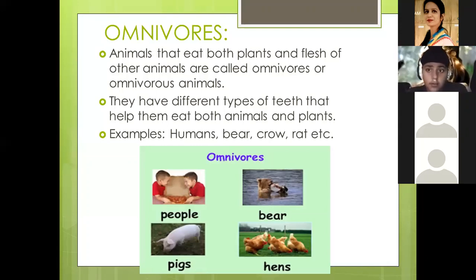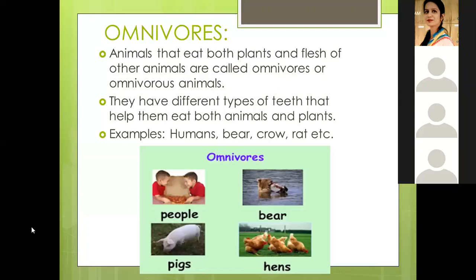Herbivores have flat teeth that are used to cut the grass and plants, and broad flat teeth at the back for grinding the plants. And what about omnivores? Ma'am, omnivores have different types of teeth so that they can eat both plants and flesh of other animals. Okay.